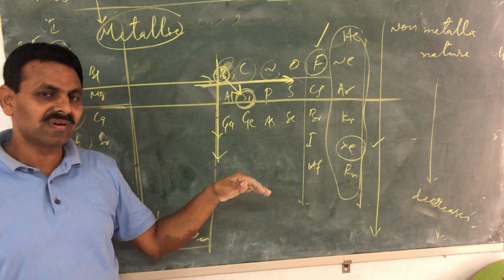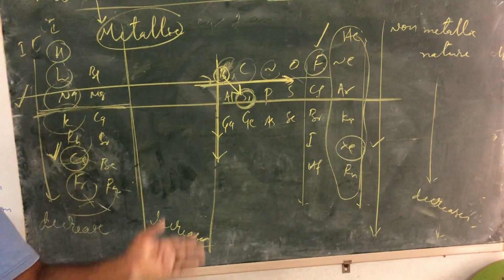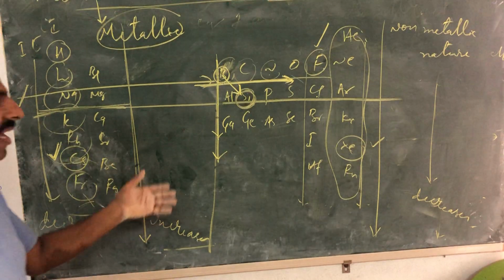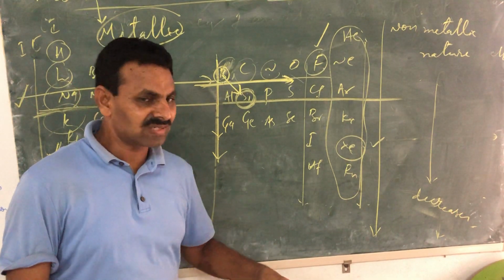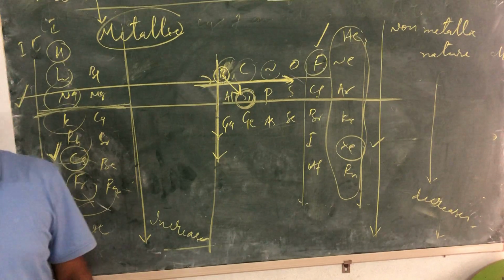Left to right size decreases, down the group increases. So what will happen diagonally? It will almost remain the same. Therefore, the properties are the same when you consider elements diagonally. So why do boron and silicon have some similar properties? Because of the diagonal relationship, and the reason for the diagonal relationship is having more or less similar size. That's all, children. So this is all about periodic properties of elements.